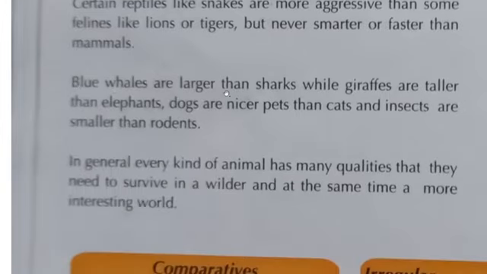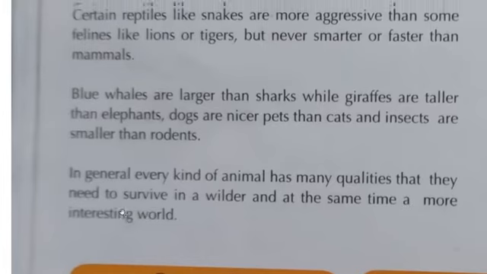Blue whales are larger than sharks, while giraffes are taller than elephants. Dogs are nicer pets than cats, and insects are smaller than rodents. In general, every kind of animal has many qualities that they need to survive in a wilder and at the same time a more interesting world.